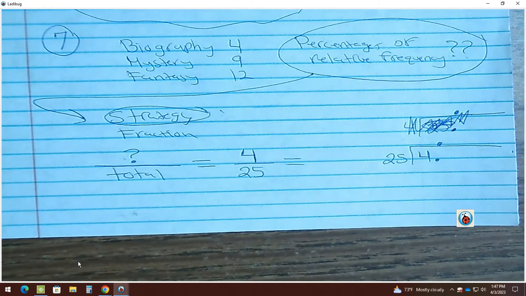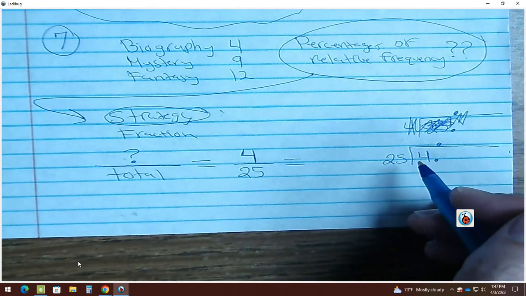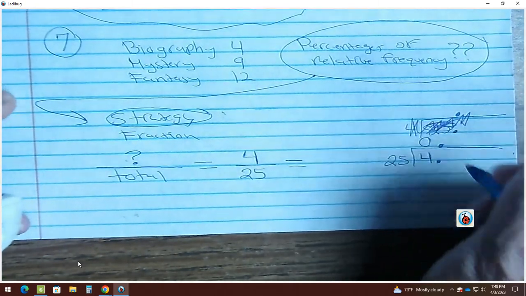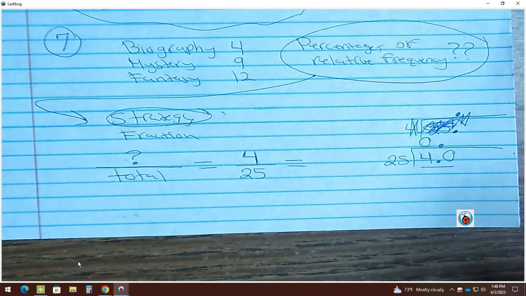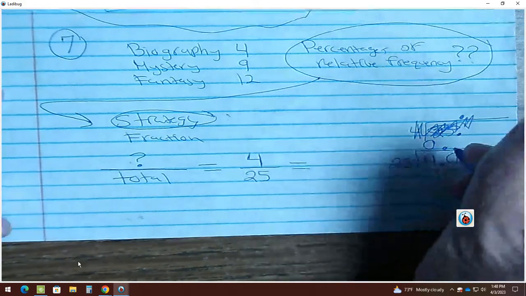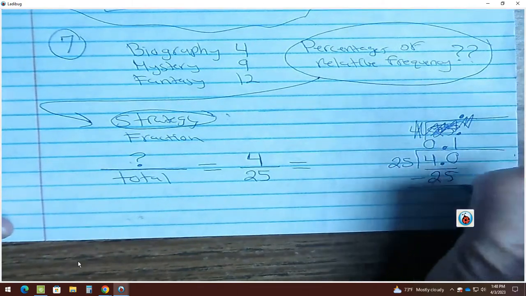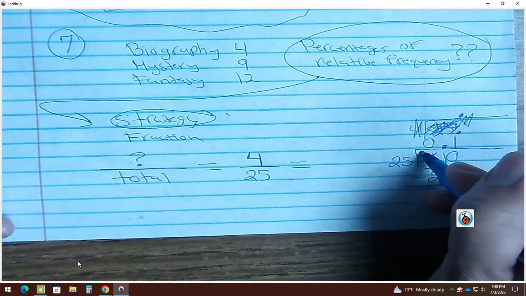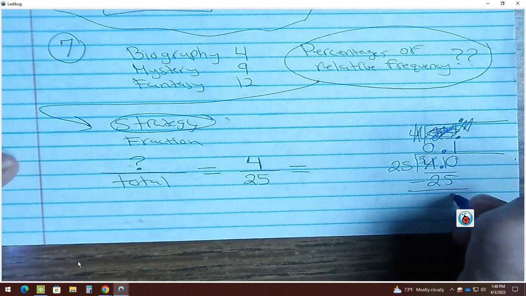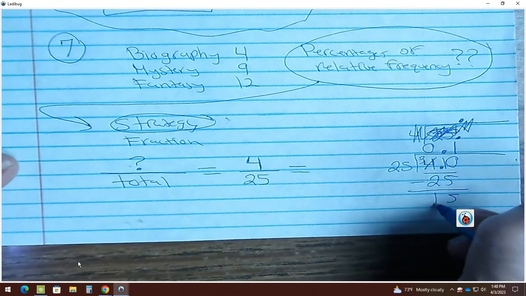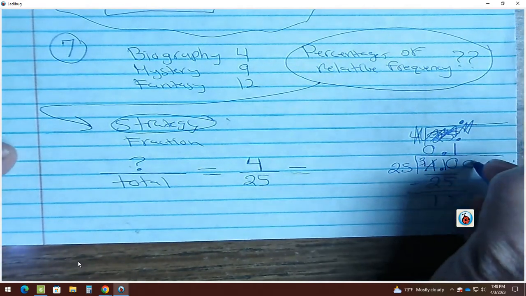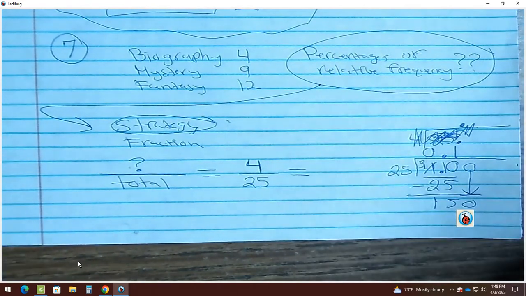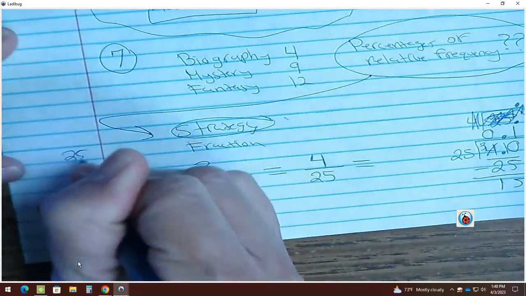4, is that enough? What do I add? 0. 40, is that enough? Times what? Because if we do times 2, it will be how much? 50. This is an easy number to multiply, so times 1. This guy becomes 10, and this one? 3. What's 10 minus 5? 3 minus 2? What do I do? Drop a 0 again, make more pieces. 150.